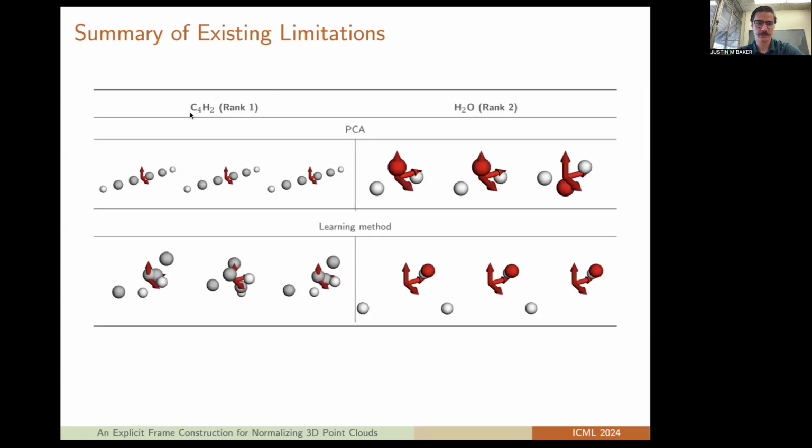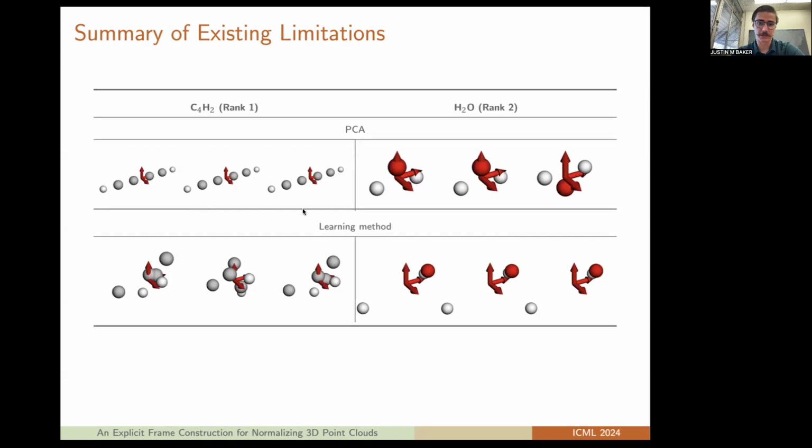So here I have two molecular structures. I have C4H2 and I have H2O. And so C4H2 is a rank 1 structure and H2O is a rank 2 structure. And what I do is I take the initial data and I transform it 3 times, and then I look at the normalization under the transform.